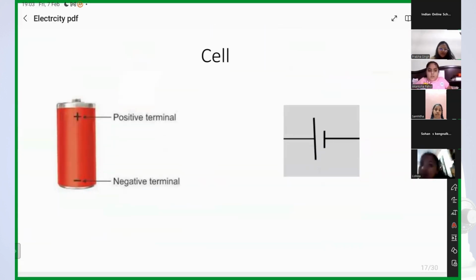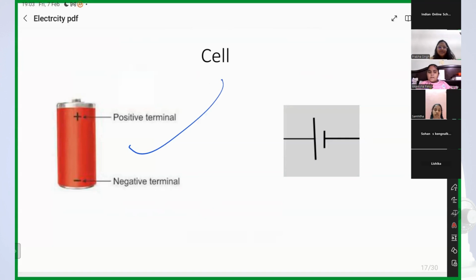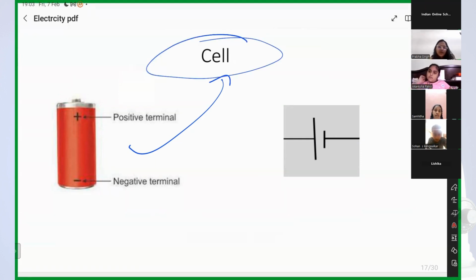Now coming to this. Who has seen this? Akansha, yes. And what about Samita? Yes, ma'am, I have seen it. What about Sohan? Ma'am, I have seen it. Okay, fine. What is this? What do we call this? Battery? No, no, Akansha, it's not a battery. It's a cell. I'll let you know what battery means.